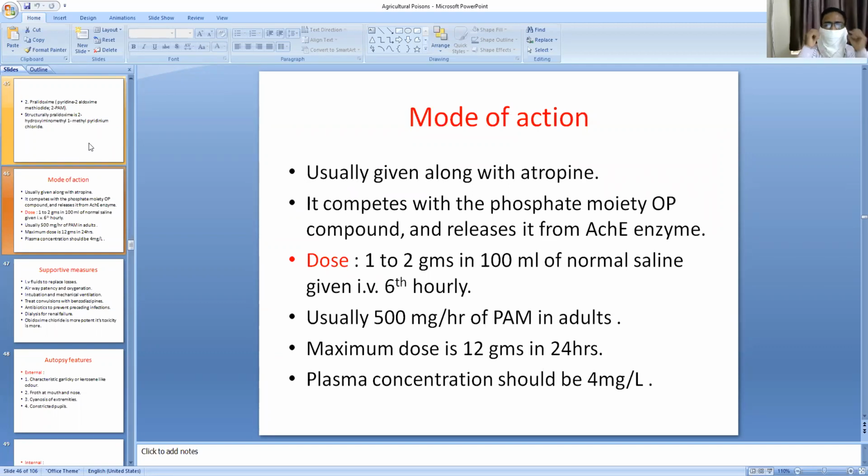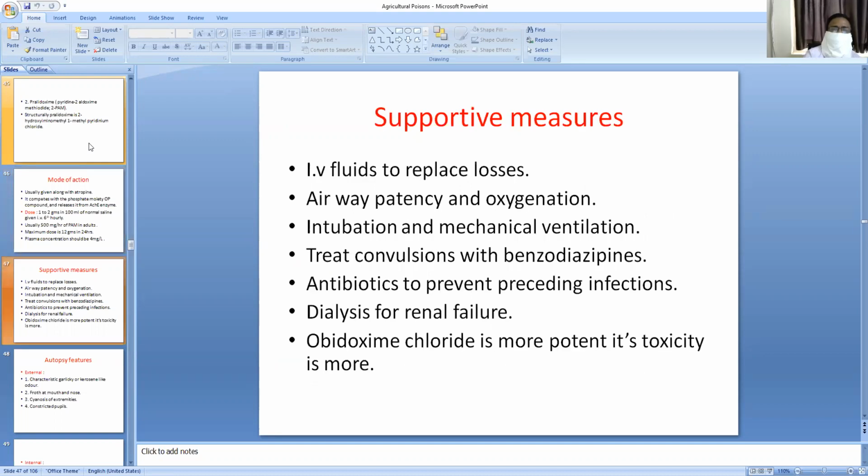You should not exceed that. That means 500 mg 6th hourly or 8th hourly or 4th hourly you can give, according to the severity of the poisoning, but the maximum dose will not exceed 12 grams in 24 hours. Now, plasma concentration of 4 milligrams per milliliter should be maintained while treating the OP poisoning with oximes.